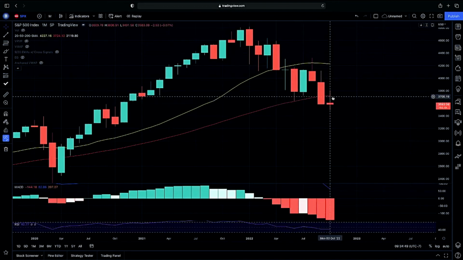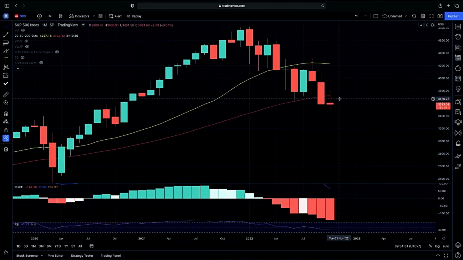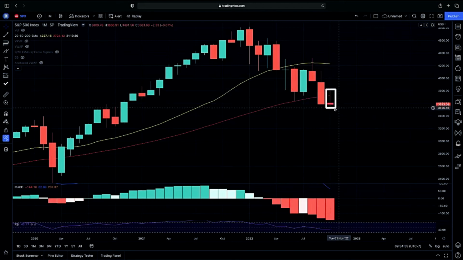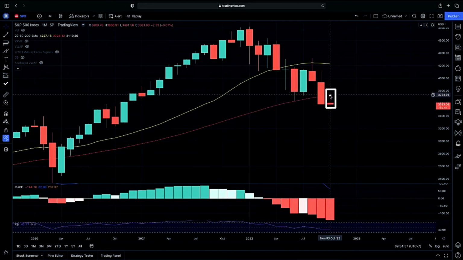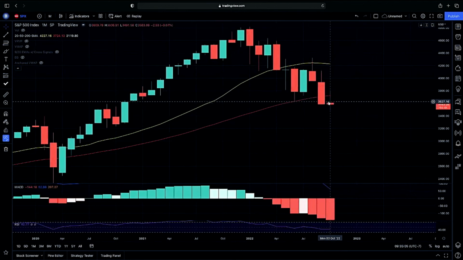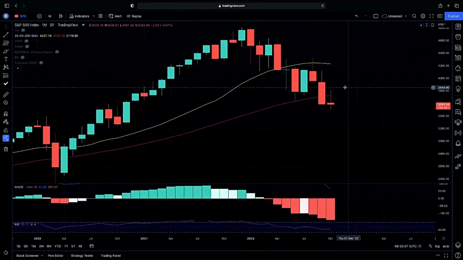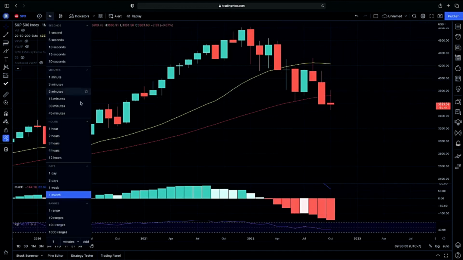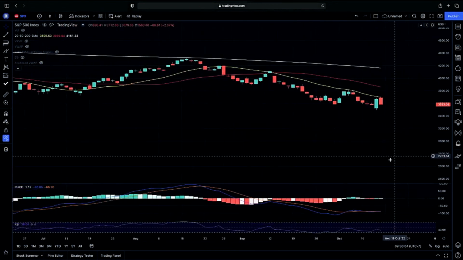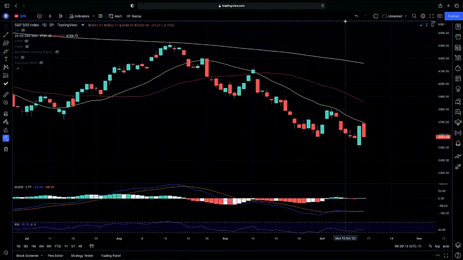So again, showing us that strong momentum to the downside, and now we do have an inverted hammer respecting our 50-day moving average to the upside. So again, showing us that we are rejecting at this point in time. We still have this month's candle to go. We could have a possible bounce at some point, but again, until we do have more proof of concept respecting our 50 monthly moving average to possibly continue on higher, then in my opinion, the longs do need to make sure they are safe. We need to make sure we are careful playing to the upside, and if we do have pressure to the upside, we very much will be looking for that retest and pressure to confirm that we are going to continue on higher.